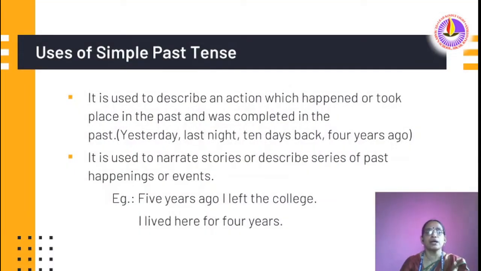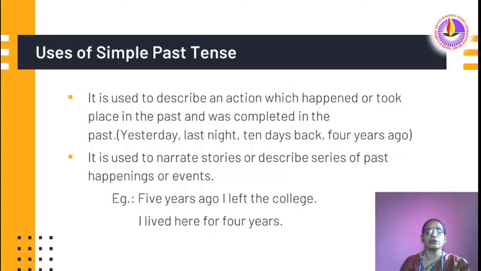Uses of simple past tense. It is used to describe an action which happened or took place in the past and was completed in the past. Yesterday, last night, 10 days back, 4 years ago, some months ago. It is used to narrate stories or describe a series of past happenings or events.